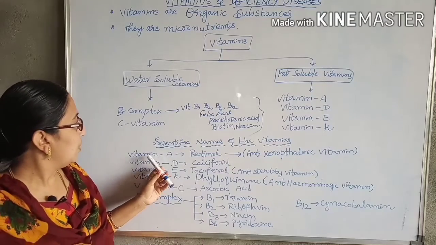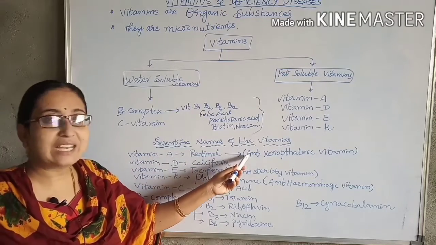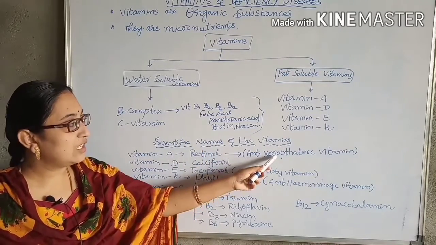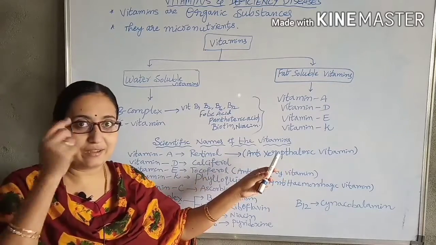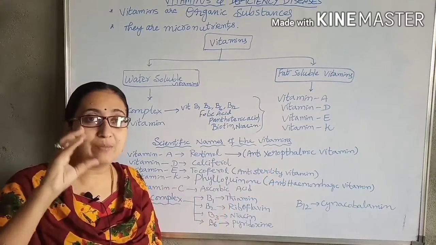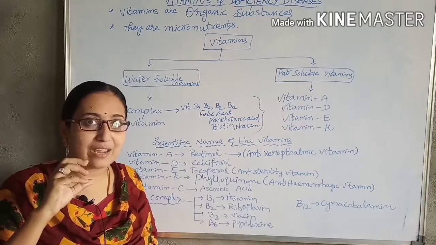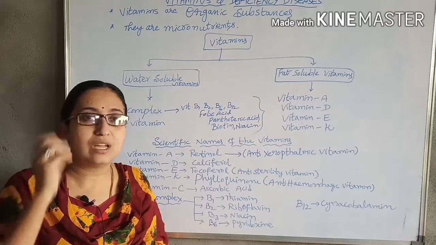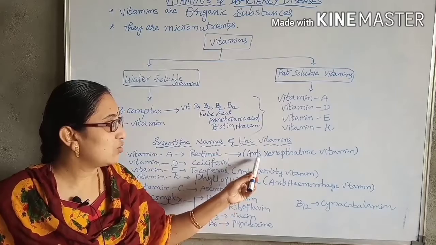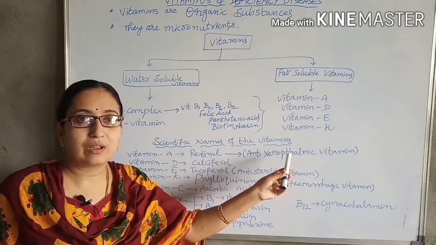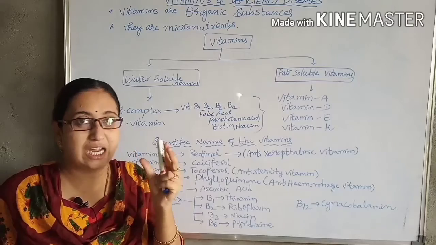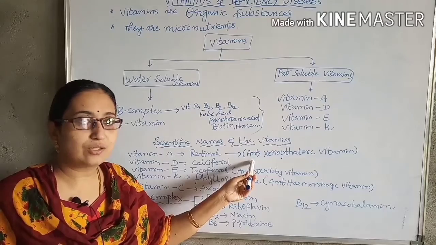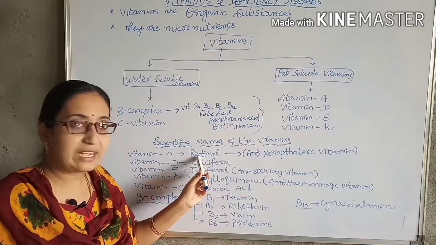Next, why is vitamin A called anti-xerophthalmic vitamin? Ophthalmic means eye, xero means dry. The cornea will become dry, and that causes damage to the whole eye. That is called xerophthalmia disease, and the eyes become very red in color. If you take vitamin A, this disease is reduced. That is why it is the anti-xerophthalmic vitamin, or retinol.